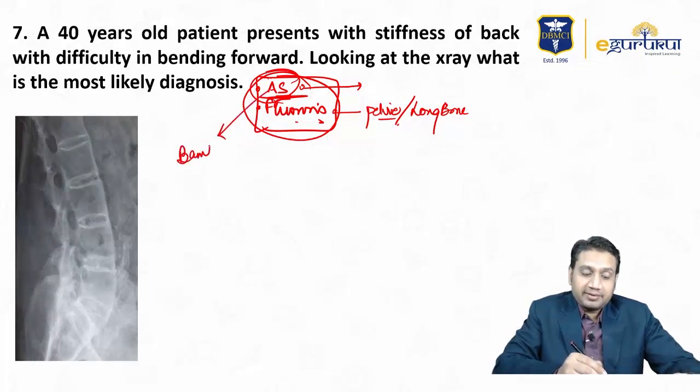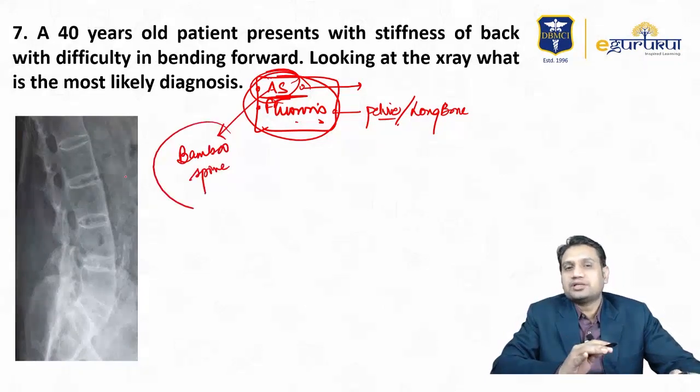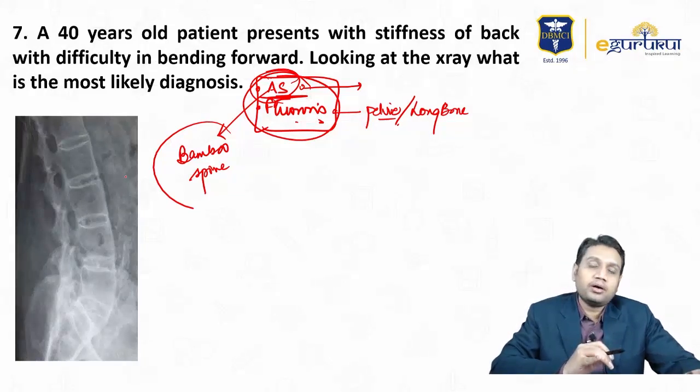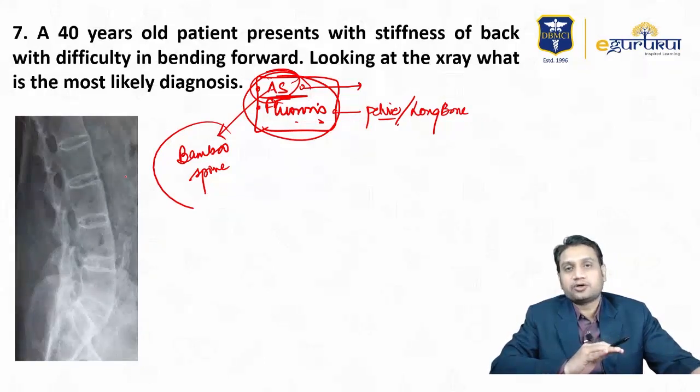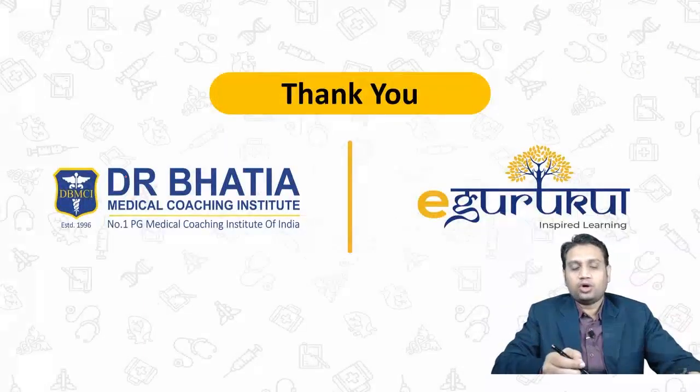which again was a repeated topic from your AIIMS point of view, where they have asked in the last 2 years about sometimes the tests, the Fletcher's test, the pump handle test, the Ganselin test, or basically the bamboo spine, the image-based question. So it is again a repeated topic, I must say, in your AIIMS as well as in the JIPMER examination, ankylosing spondylitis. Okay, so these were all the recalls.